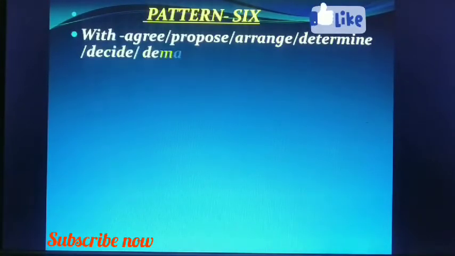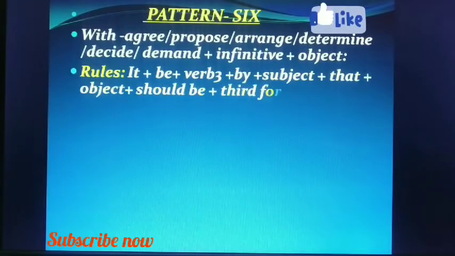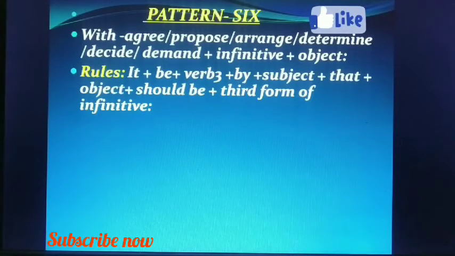Now pattern 6. With agree, propose, arrange, determine, decide, demand plus infinitive plus object. Rules: we use empty subject it. What is empty subject? It does not bring any new meaning to the sentence. So it is called empty subject.